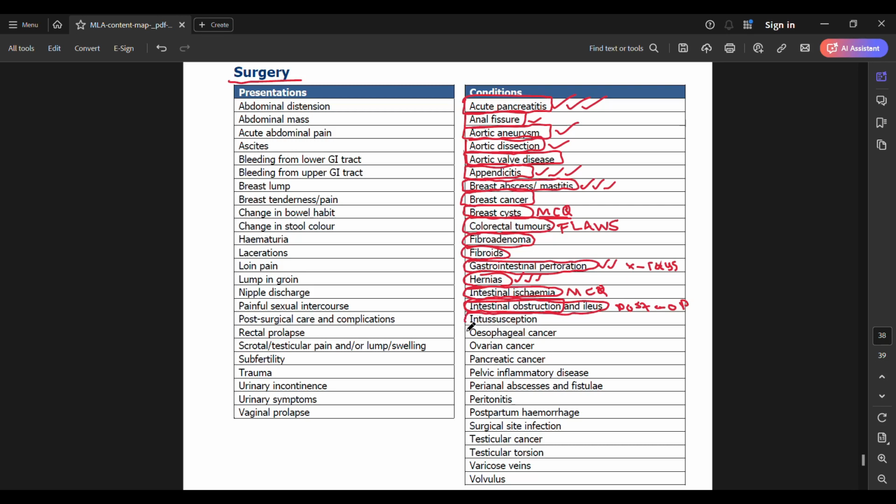Next, we have intussusception. This usually shows up in the case of children. Usually. It could show up in the case of an adult, right? But it does show up more so in the case of children. So target lesions on ultrasound, that is something you should know. Telescoping of the intestines, know the signs, and of course the jelly-like stools, know about that as well.